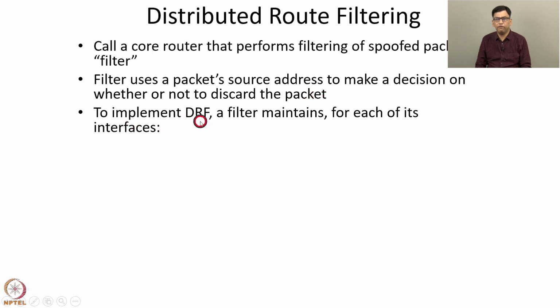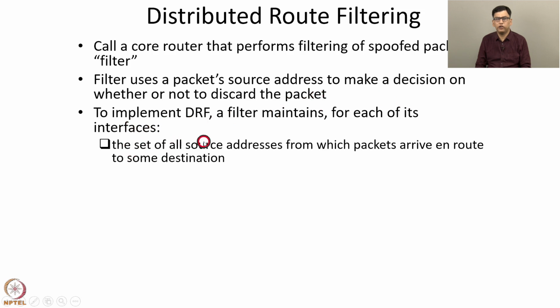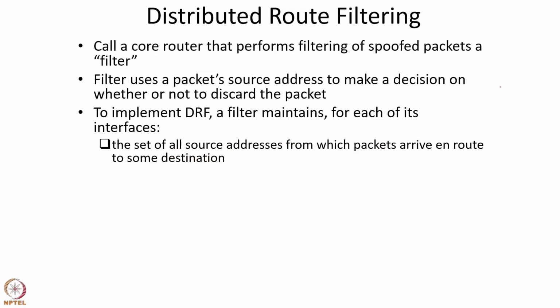To implement DRF, a filter maintains for each of its interfaces the set of all source IP addresses from which packets arrive en route to some destination. So consider a router. In general, it has many interfaces, which are shown over here.